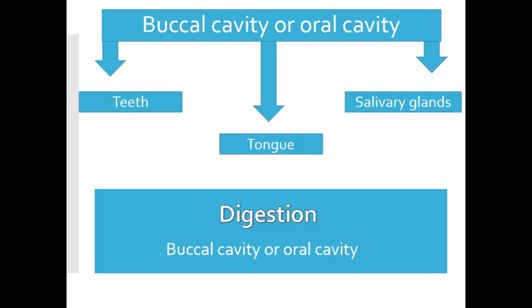Now the next step is digestion. We know that after ingestion, the next step in the process of nutrition is digestion. From the mouth, the food goes into the buccal cavity or oral cavity, and this buccal cavity contains teeth, tongue and salivary glands.